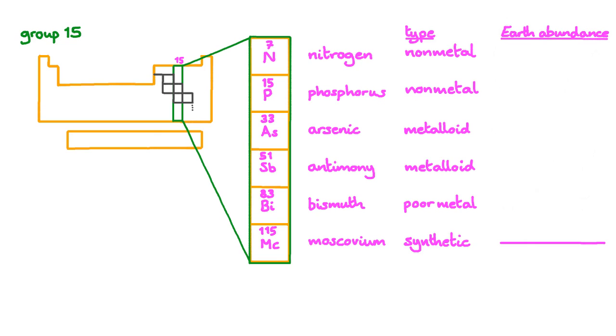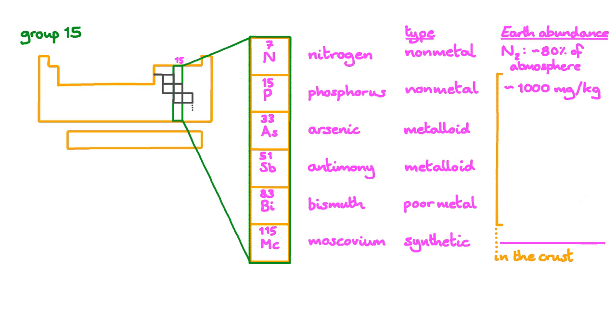As we descend Group 15, each element is progressively less abundant on Earth than the previous one. Nitrogen is the most readily available, as N2 molecules make up 80% of the molecules in the atmosphere. The remaining elements are found in compounds in the Earth's crust. About 1,000 milligrams out of every kilogram of the Earth's crust is made up of phosphorus. We can also express this as about 0.1% by mass.